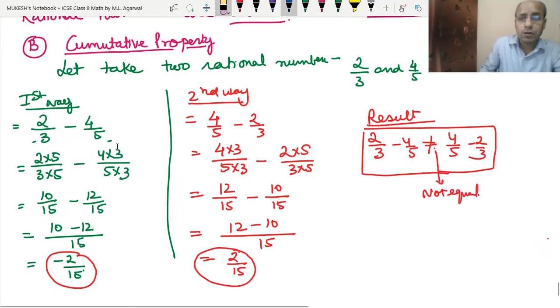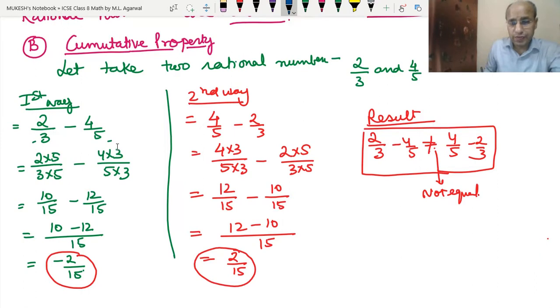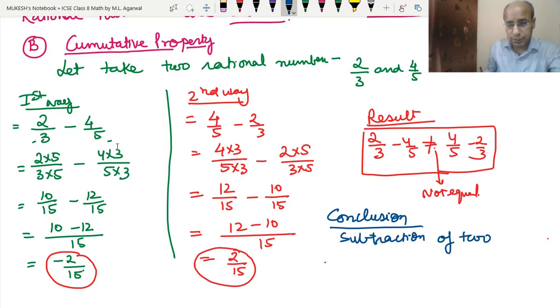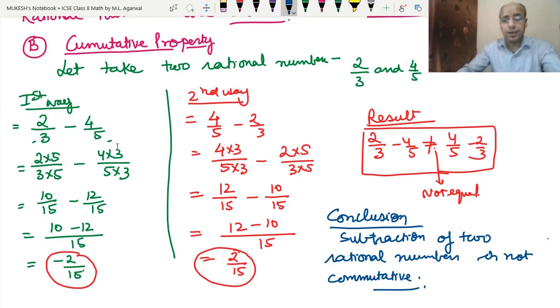Okay. Now, what can we conclude? What is the conclusion? That subtraction of two rational numbers is not commutative. So the commutative property is not applicable in case of subtraction.